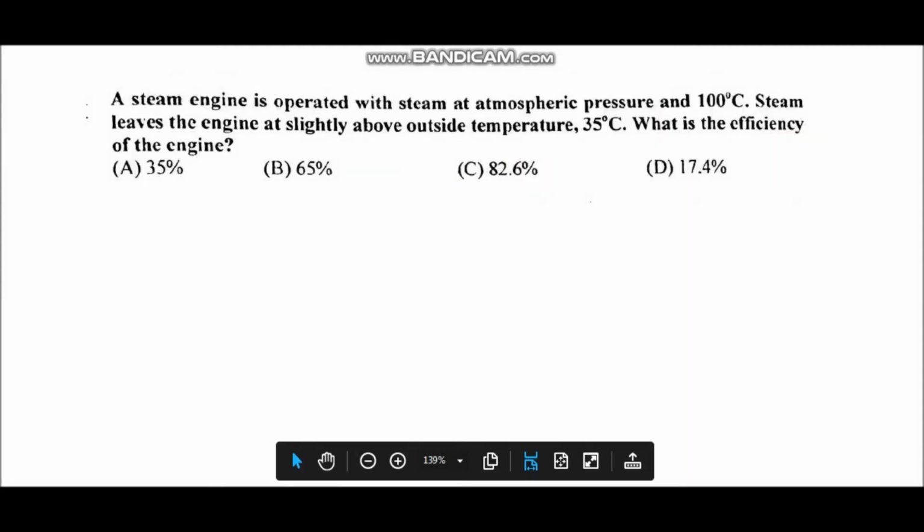Next, a steam engine is operated with steam at atmospheric pressure and 100 degrees Celsius. Steam leaves the engine at slightly above outside temperature, 35 degrees Celsius. What is the efficiency of the engine? So the formula of efficiency is 1 minus temperature of sink over temperature of source, and in this case the temperature of sink is 35 degrees Celsius because the temperature of sink is always less than the temperature of source,